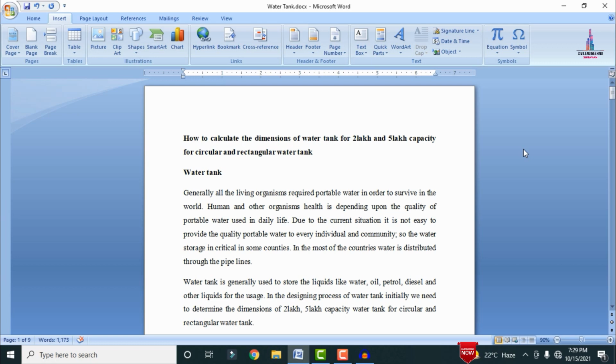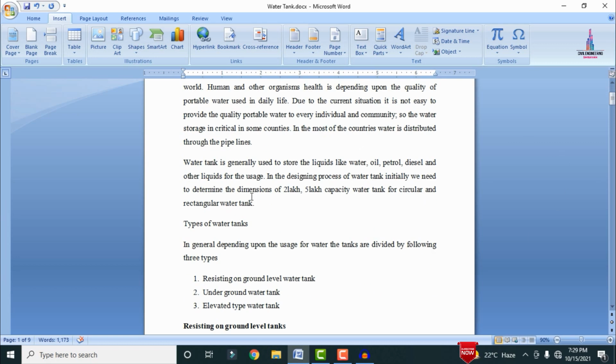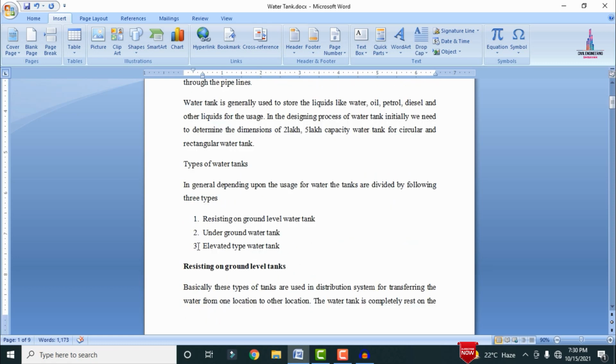Basically, water tanks are used to store water or liquid sections under consideration. Depending upon the considerations and the classification, water tanks are classified into 3 categories. One is resting on the ground, one is the underground water tank, and one is the elevated water tank. The resting on the ground water tank is the first one. This tank is used to distribute water from one position to another position.